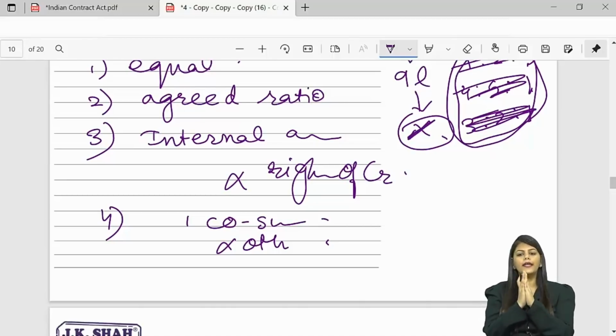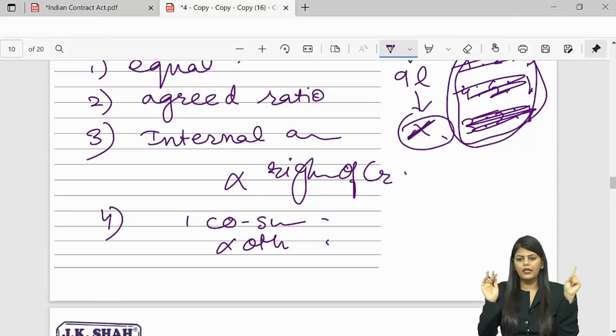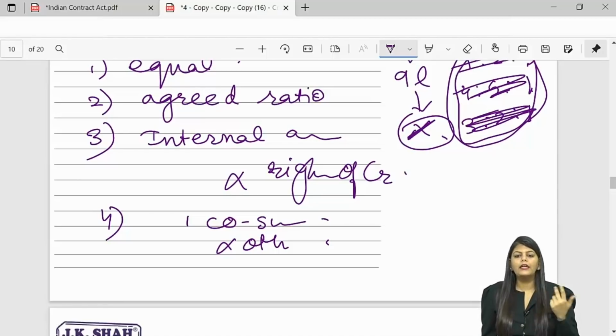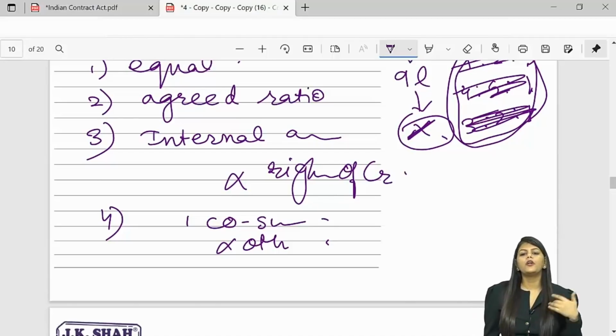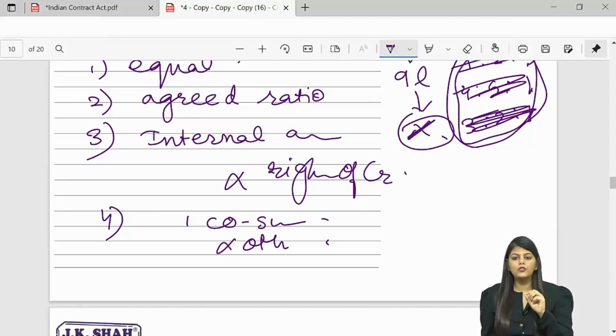Now, indemnity and guarantee, I explained you both. Tell me the distinction between them. In the exam, you can write the distinction in T form, but you should write the basis, the head points. First, you will write the meaning of indemnity and the meaning of guarantee. Then, indemnity is only for losses, whereas guarantee is for the whole amount. In indemnity, there are 2 parties. Here there are 3 parties. Indemnity contract is 1. In guarantee, there are 3 contracts, but the main contract of guarantee is also 1. That is between the surety and the creditor.